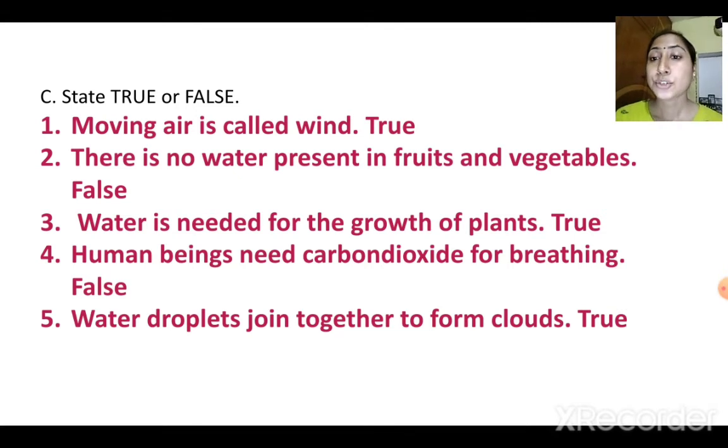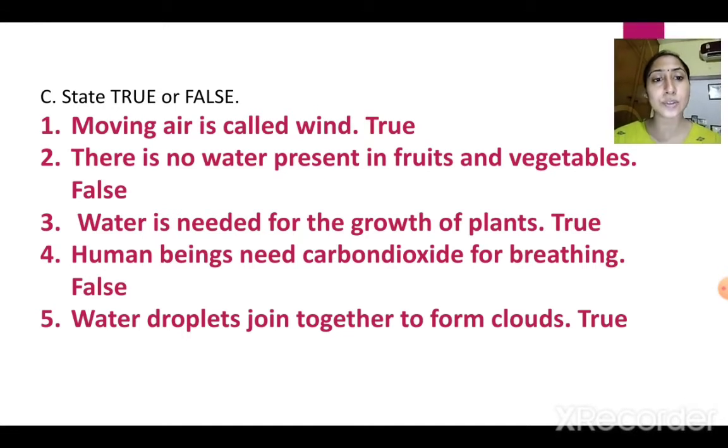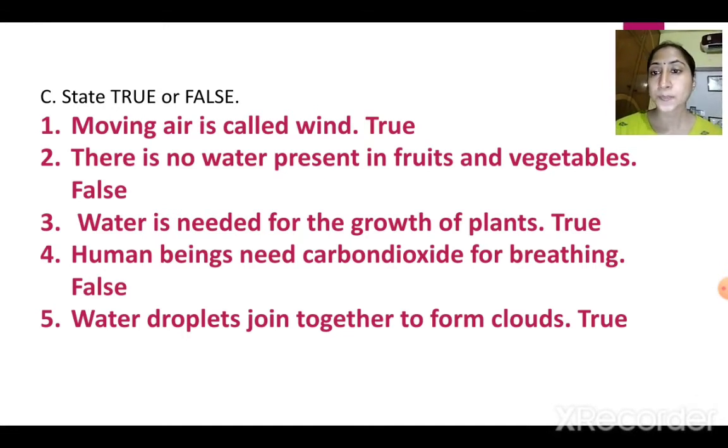Right. True, false. So true, false is also on page number 79. Moving air is called wind. So it's true. Yes, it's correct. Moving air is called wind. There is no water present in fruits and vegetables. It's false. Water is present in fruits and vegetables. Water is needed for the growth of plants. True. Plants are living things and plants need water to grow.